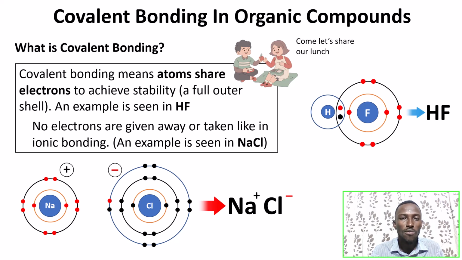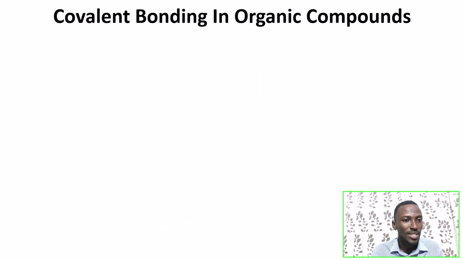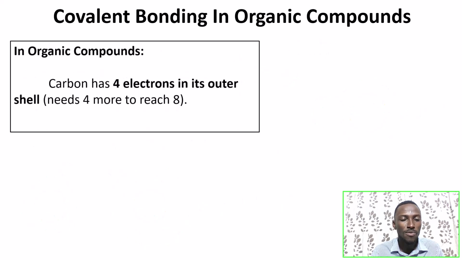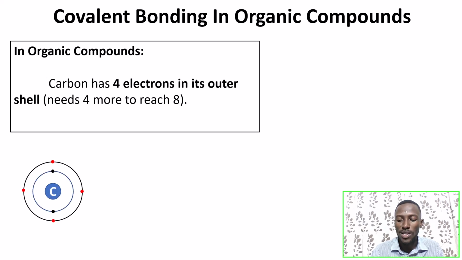Now we are talking about covalent bonding in organic compounds. So how does covalent bonding happen in organic compounds? For that, we have to focus on carbon. Carbon has 4 electrons in its outermost shell. So how many more electrons does it need to become stable? That means it will need 4 more. So carbon will need 4 more electrons to reach 8.